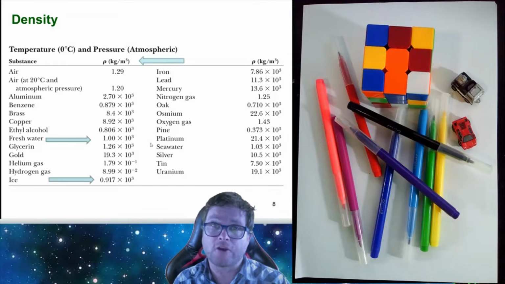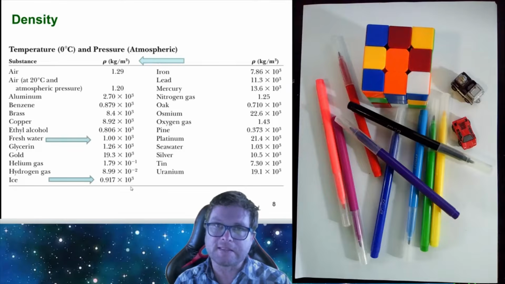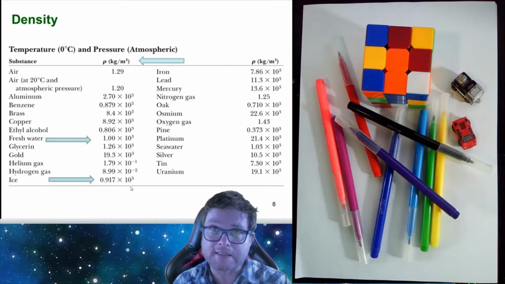So if you have a cubic meter of water, it has a mass of exactly 1,000 kilograms. An interesting phenomenon: the density of ice is 917 kilograms per cubic meter. So you find that the density of a solid, ice, is actually less than its liquid form, water.